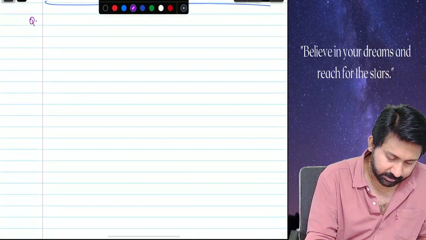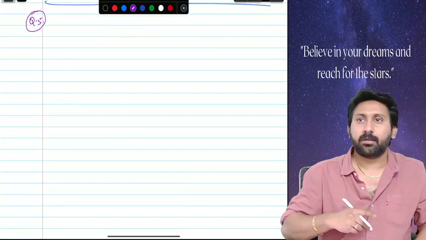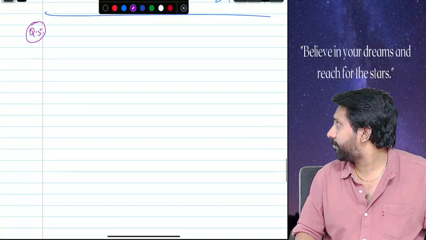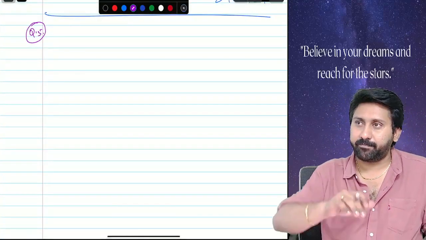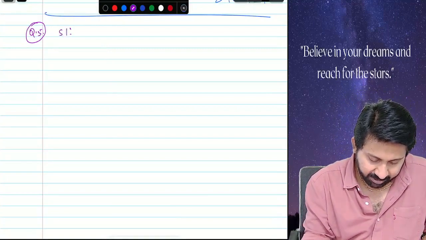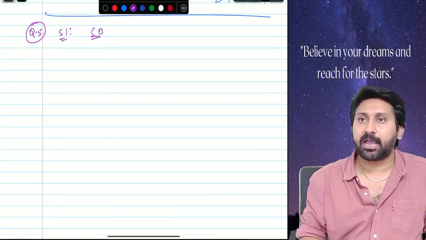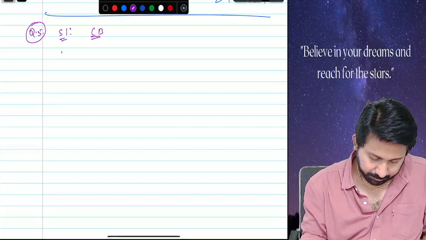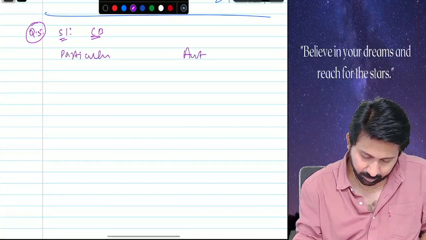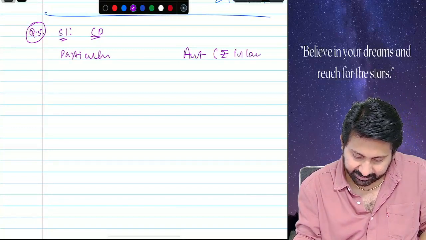Question number 5. Tell me answer. First, one by one. Step number 1 is what balance we have to calculate? Cash balance. Particulars. Amount rupees in lakhs.